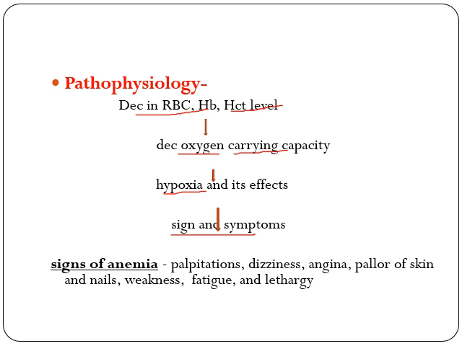So what are the common signs of anemia? Usually the patient will suffer from palpitation. Why? Because there will be lack of oxygen supply to the heart and it will manifest in the form of palpitation. There will be dizziness. Why? Because of lack of oxygen to the CNS. Also angina, pallor of skin and nail, weakness, fatigue and lethargy. So these are all general features, signs and symptoms of anemia.